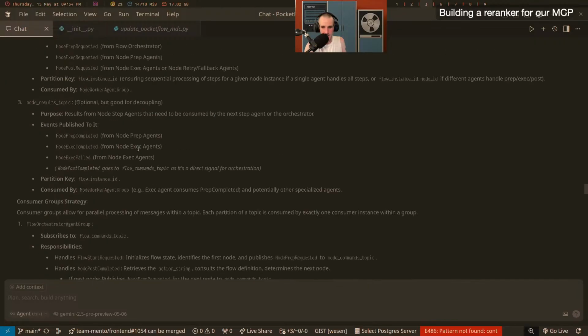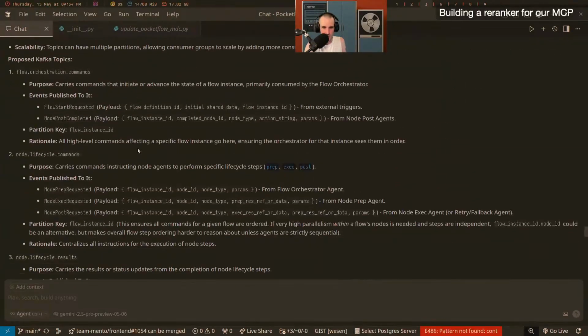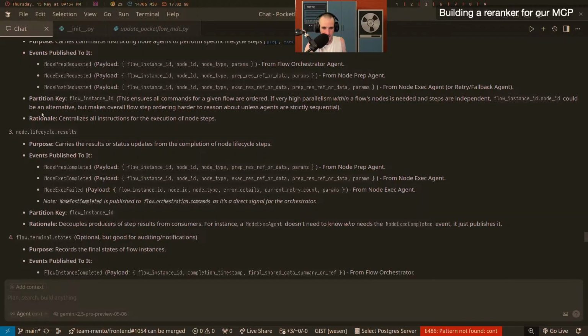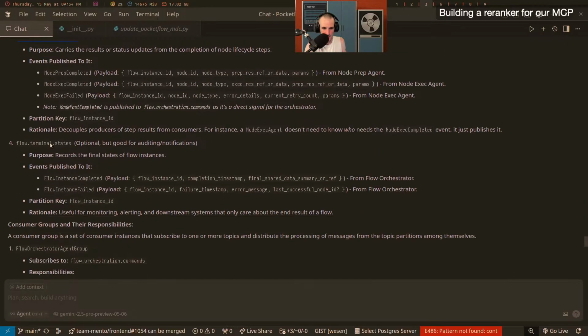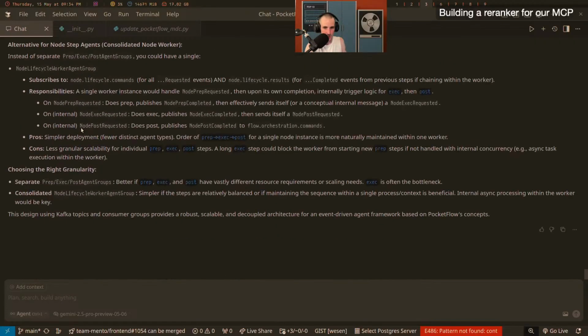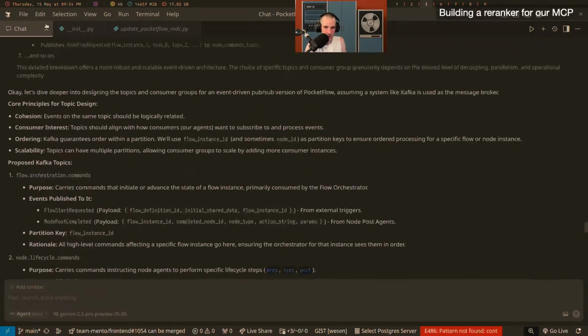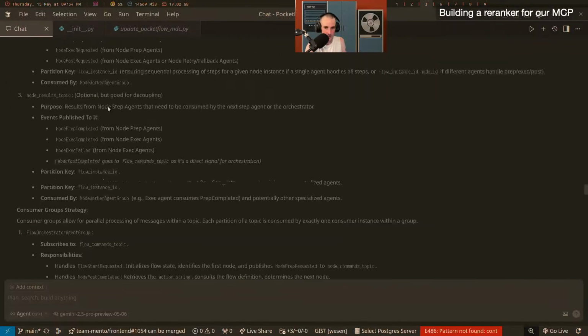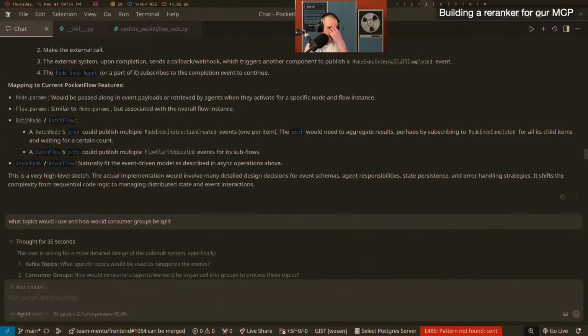Because that's the one thing that makes the most sense to me. This doesn't make sense. It means that all the node types are going to send stuff on the same topic all the time, and there's no reason why they really should. So I don't think this is good. But we went through the whole story here and analyzed it.